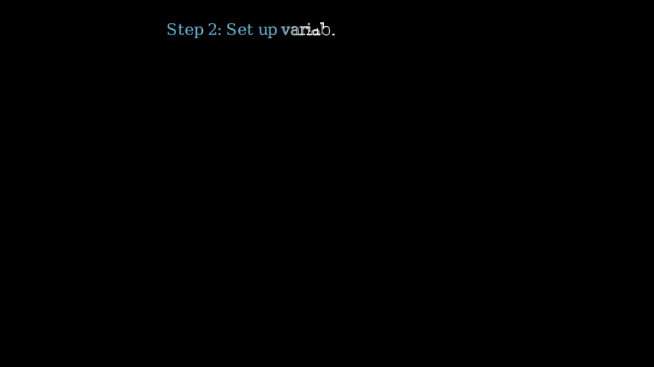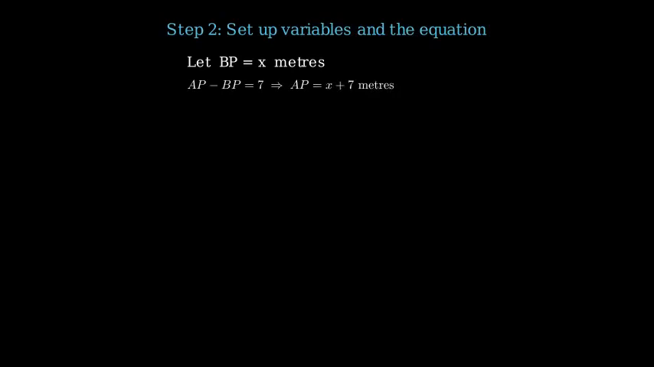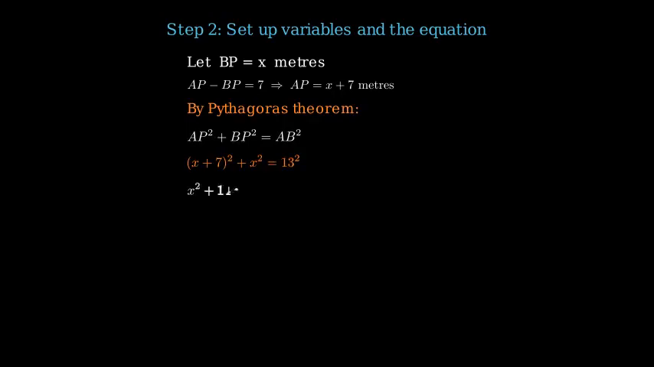Let the distance from the pole to gate A be x meters. Then the distance to gate B is x plus 7 meters, since they differ by 7. Step 2. Since the diameter AB subtends a right angle at any point on the circle, the angle at the pole is 90 degrees. By Pythagoras, x squared plus 7 squared equals 13 squared.